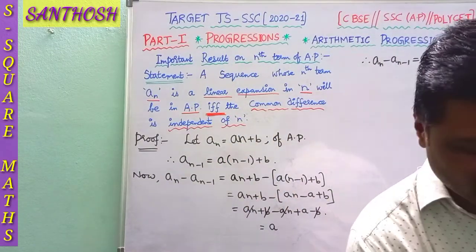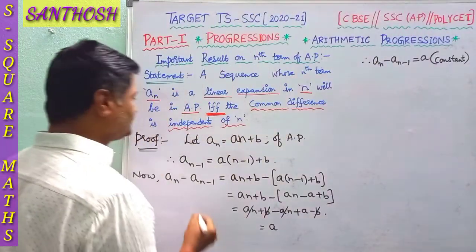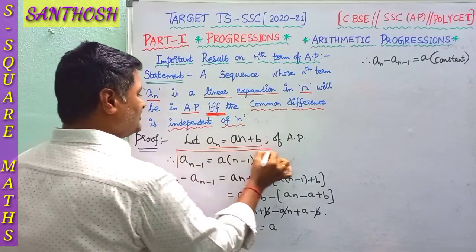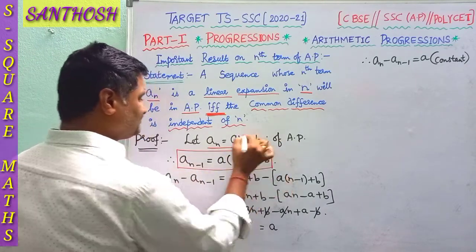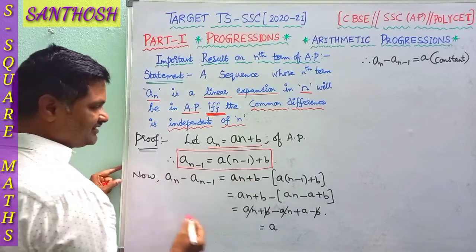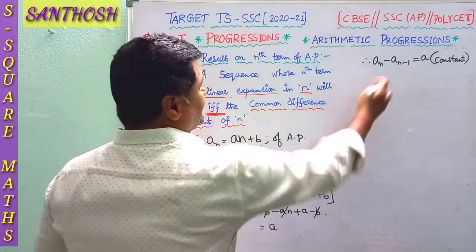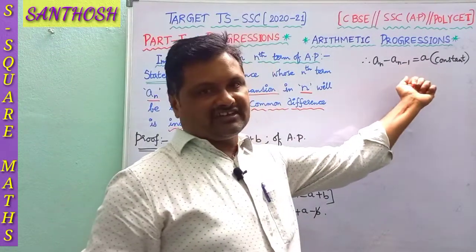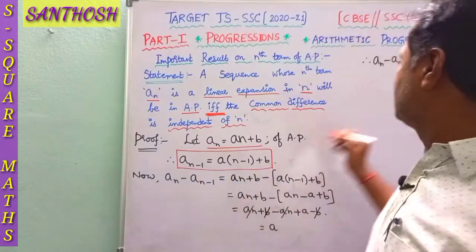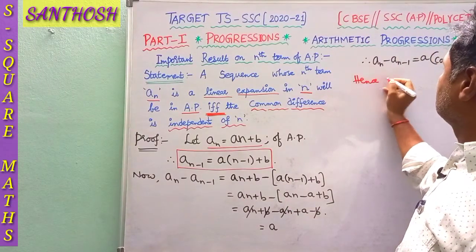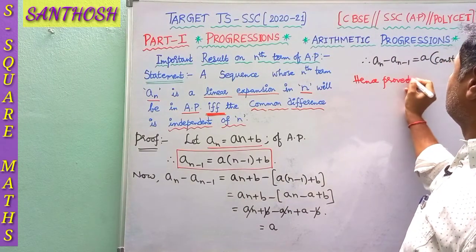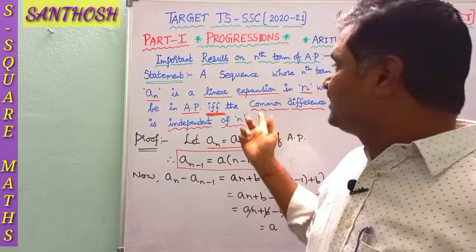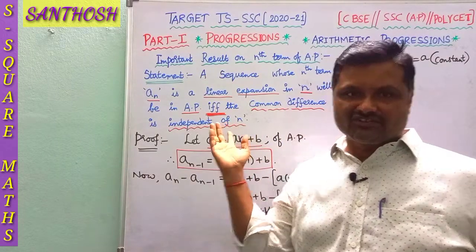Once you have a look at this statement, this is the nth term and this is a(n minus 1), just replace n with n minus 1. Consider the difference. After getting here, the difference between consecutive terms is nothing but a, which is a constant. Hence it is proved. So this is the most important result on the nth term of an arithmetic progression.